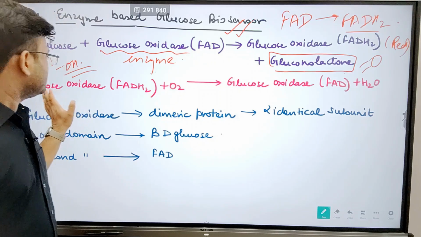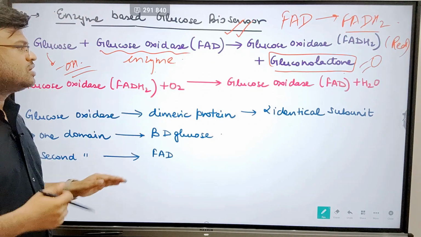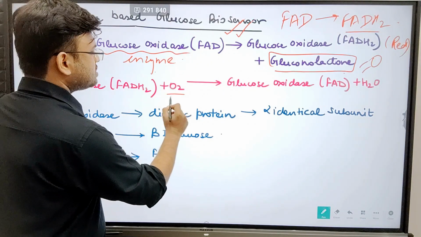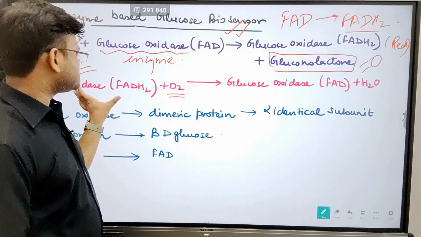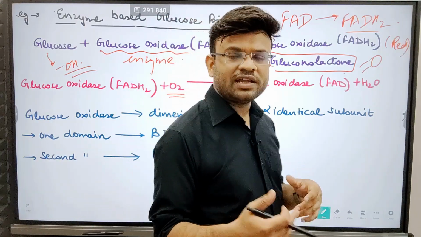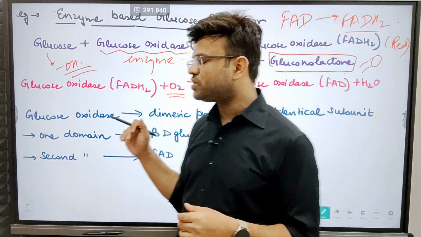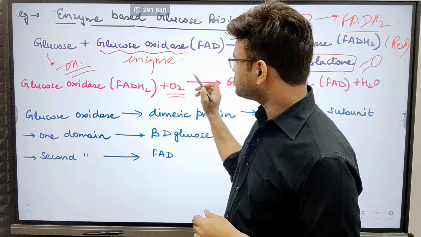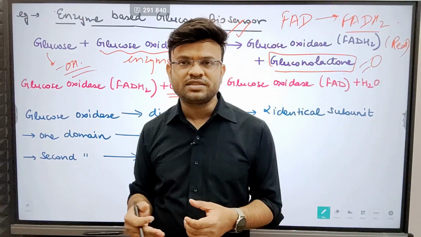Now, glucose oxidase FADH2, when it is reacting with oxygen, why would it react with oxygen? Because it has been reduced. It would want to give its electrons to a final electron acceptor. What is the electron acceptor over here? It is oxygen. Oxygen is present in abundance in the atmosphere.